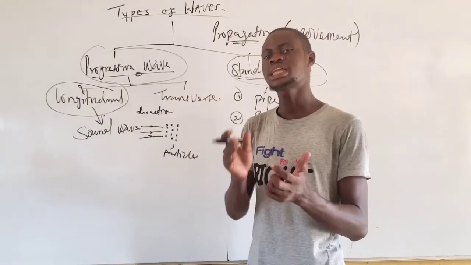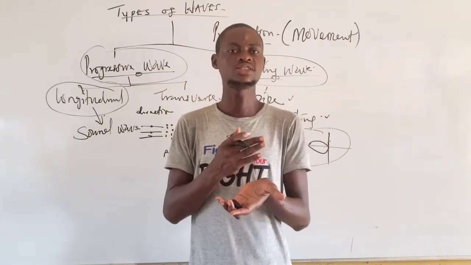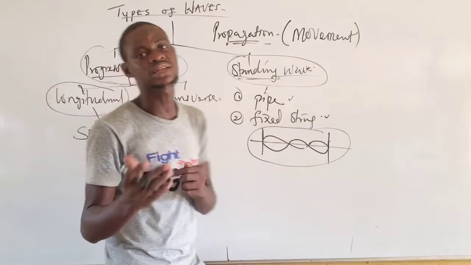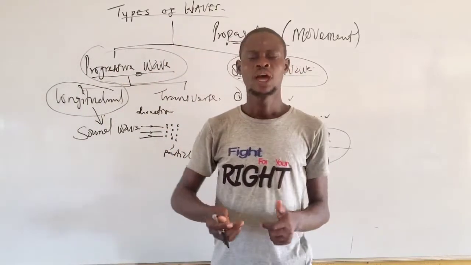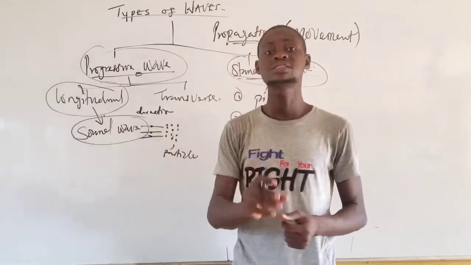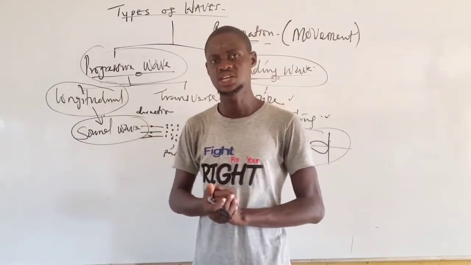So water wave has a kind of dual nature, but mostly water tends to be more transverse than longitudinal. But it also has the characteristic of a longitudinal wave. Are we together? Now, that is for sound wave. So sound wave is the major example of wave that is longitudinal in nature.